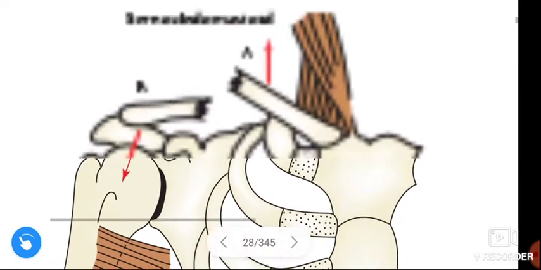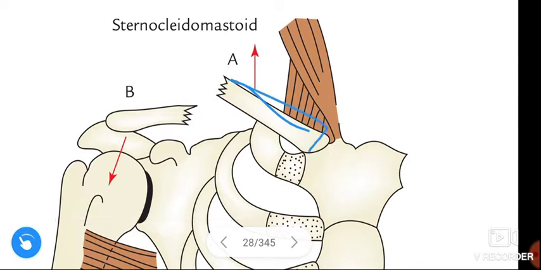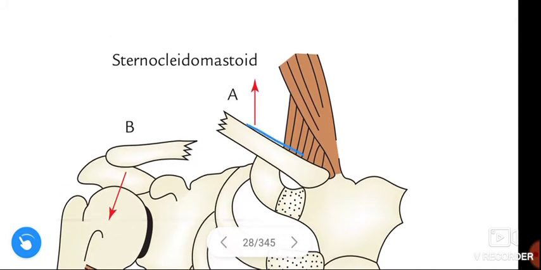Next, if you see here, this is the medial fragment. If you observe here, it is elevated, and this elevation of the medial fragment occurs due to the muscle sternocleidomastoid. Due to the sternocleidomastoid, this medial fragment is elevated slightly.